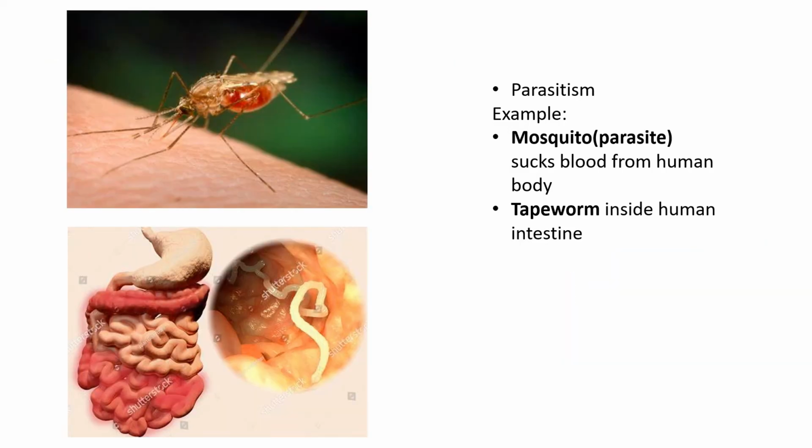Alright, so we're done with the commensalism and also mutualism, and here comes the last interaction in symbiosis, which is the parasitism. So this is the most toxic interaction ever, because the parasite organism will get benefit while harming the host organism. One of the most common examples of parasitism that we all can relate to is the mosquito sucking blood from the human's body.